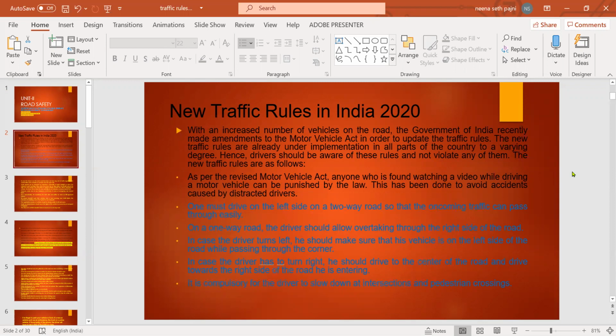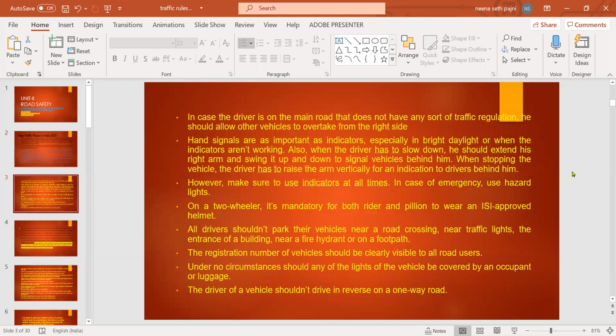In case the driver turns left, he should make sure that his vehicle is on the left side of the road while passing through the corner. In case the driver has to turn right, he should drive to the center of the road and drive towards the right side of the road he is entering. It's compulsory for the driver to slow down at intersections and pedestrian crossings. In case the driver is on the main road that does not have any sort of traffic regulations, he should allow other vehicles to overtake from the right side.